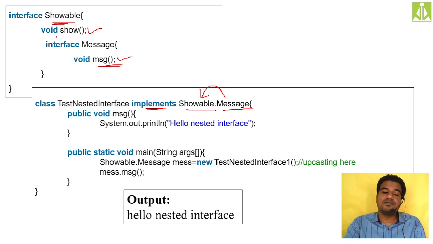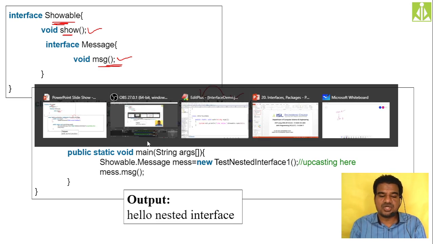I need not give the implementation for show, because I'm not implementing the Showable interface. I'm implementing only the interface which is inner to the Showable interface. Doing it like this is enough. It doesn't mean that I'm implementing both. Remember this one. Now I'm implementing only the msg method, and I'm invoking that one.